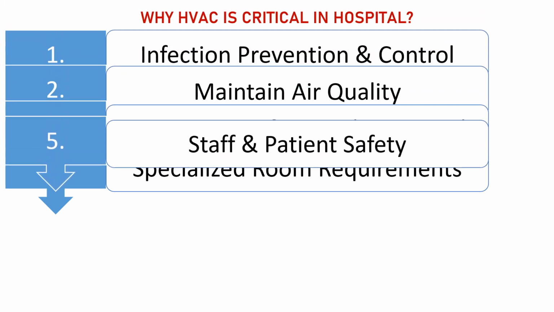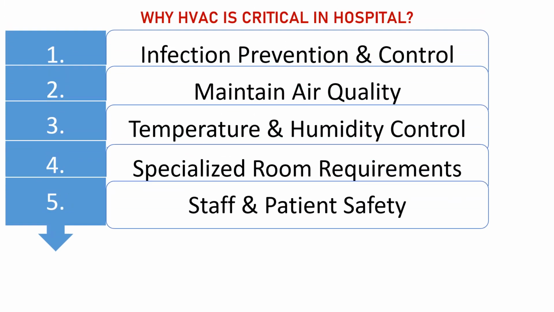Then number 5, we have staff and patient safety, which reduces the exposure to airborne hazards like chemicals and anesthetic gases. It also prevents hospital-acquired infections. Example, we have VAP. So how does the HVAC system prevent VAP? Okay, we will learn this one as we go on.